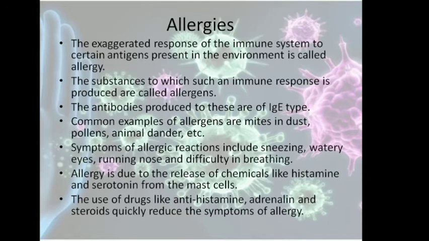That is called allergy. The substances to which such an immune response is produced are called allergens. Different types of allergens can be there, for example dust, pollens, animal dander, etc. Now the antibody which is responsible for this response is called the IgE antibody. This is responsible for allergic reactions.